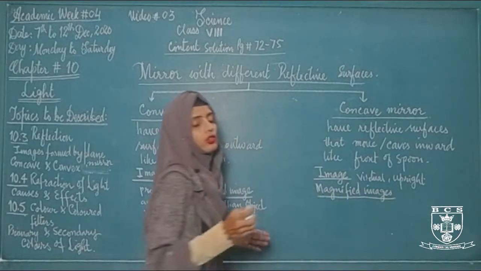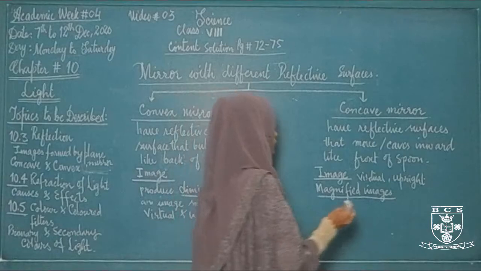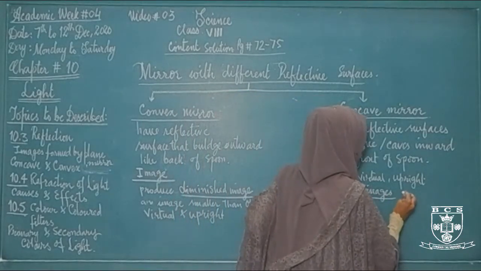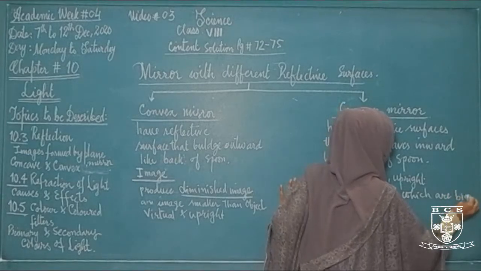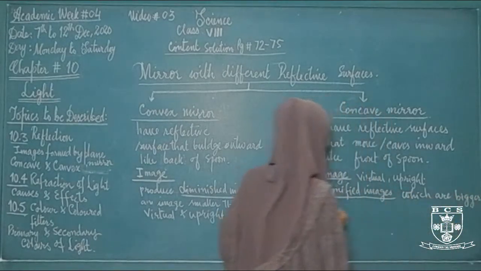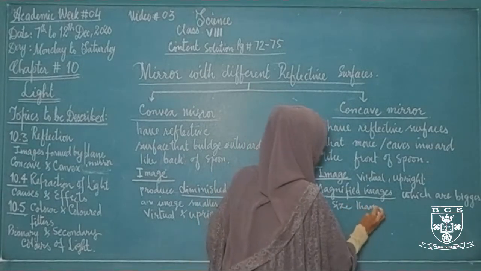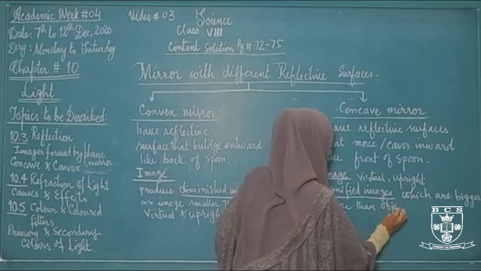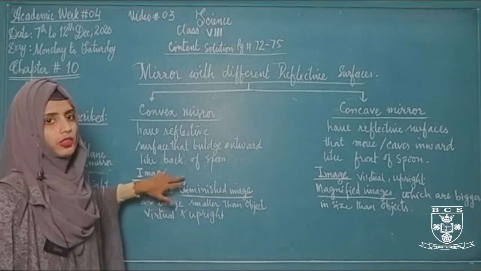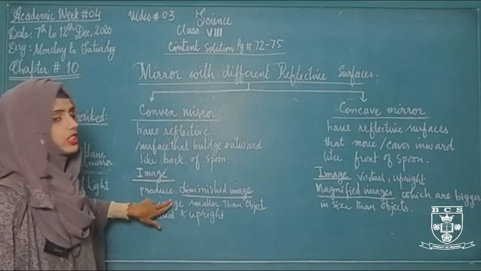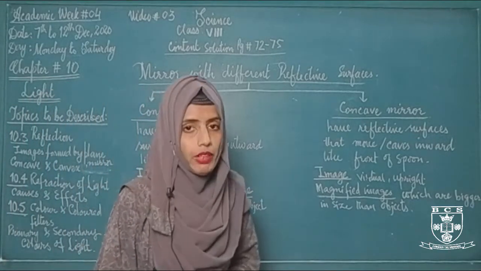Magnified images are those images that are bigger in size than the size of object. What is the difference between two? The first one forms diminished image, whereas the second one, concave mirror, forms a magnified image.